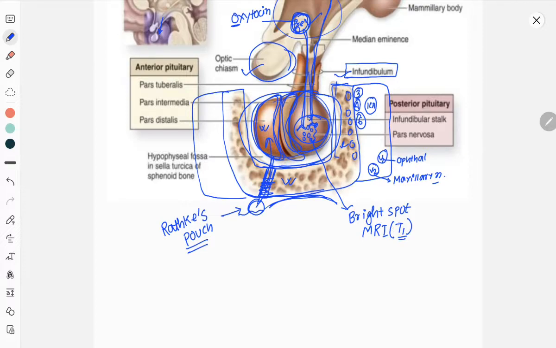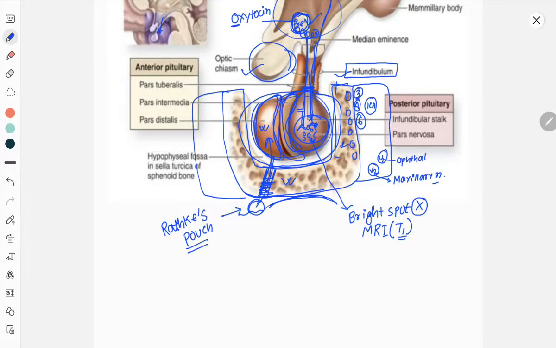If there is a bright spot in the posterior pituitary area, then the patient is normal. If there is no bright spot, there may be compression of the stalk, a defect in the posterior pituitary, or a defect in the hypothalamic cells.